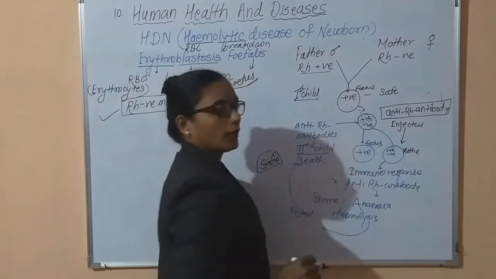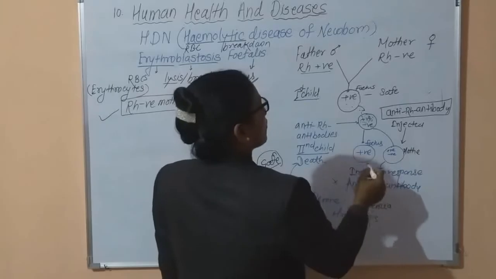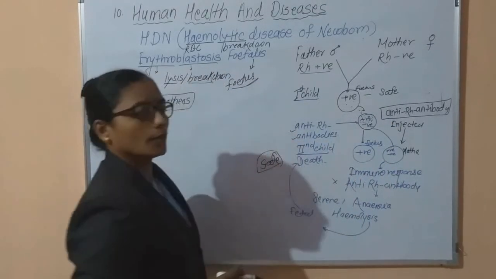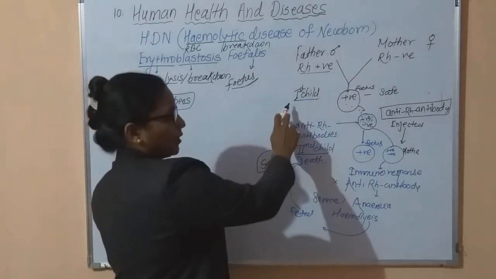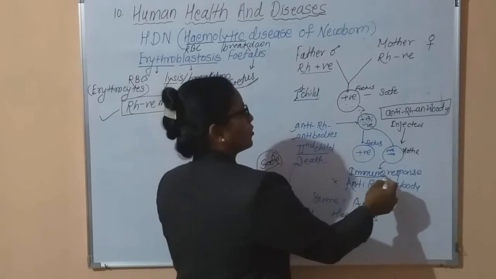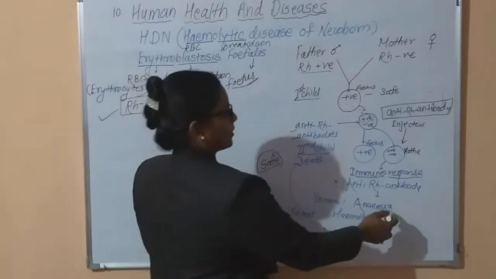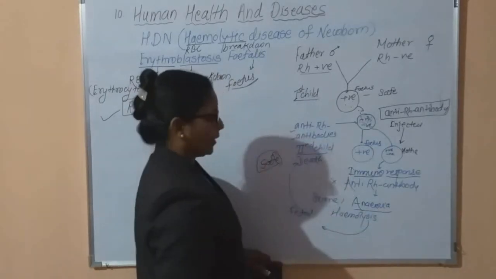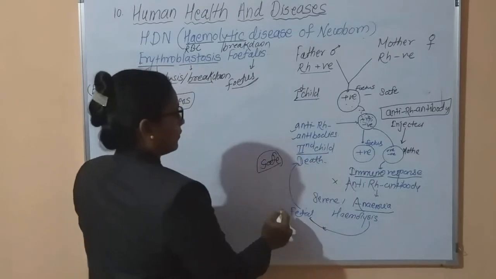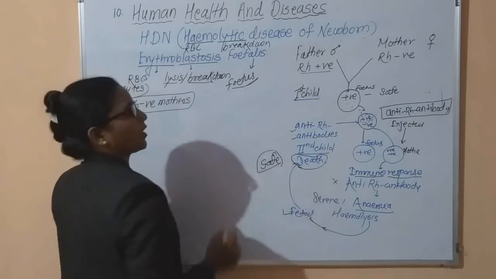Due to this positive antigen, the body recognizes it as an antigen, and there is formation of anti-Rh antibodies in the mother's blood. The first child is safe, but in the case of the second child, if the child is positive, there is a strong immune response, and this strong immune response results in hemolytic anemia, or severe anemia, which is very fatal to the second child, and the death of the second child may occur.